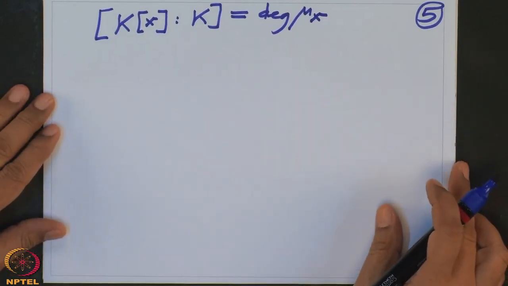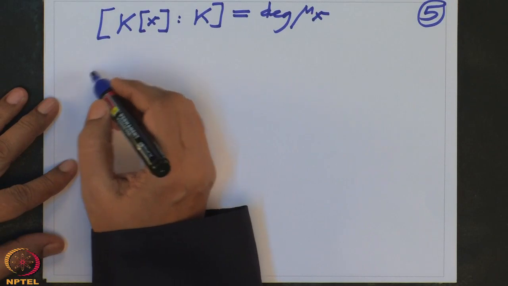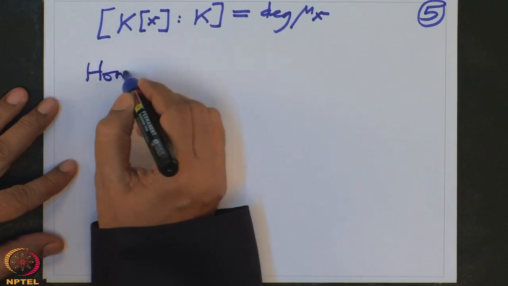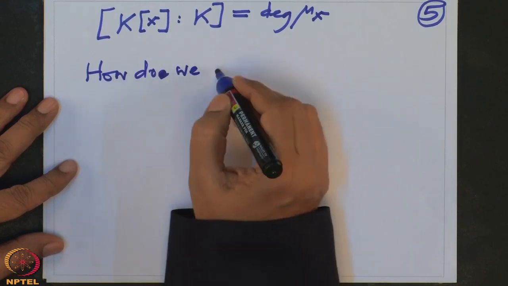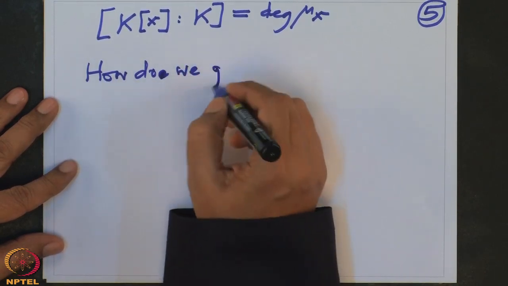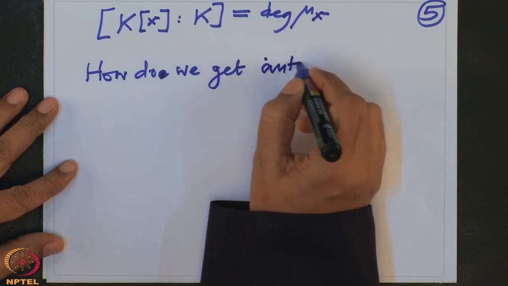Now we want to compute the Galois group. So we want to know now how do we get automorphisms.